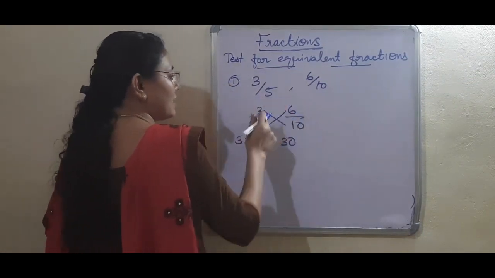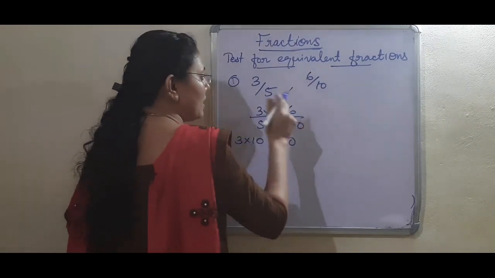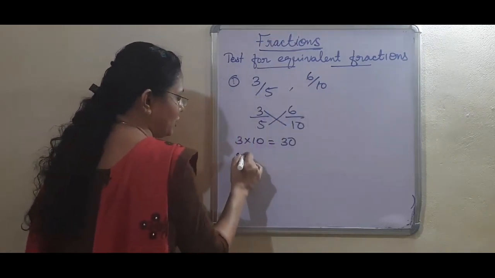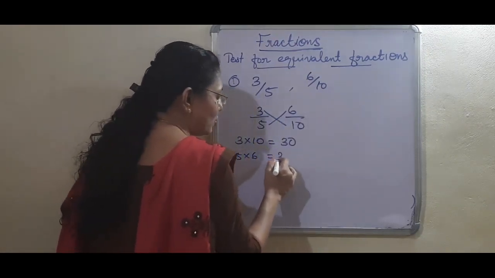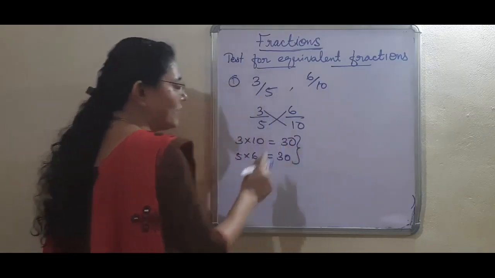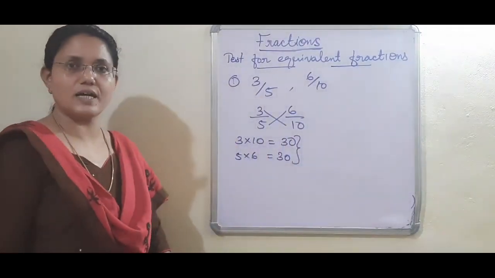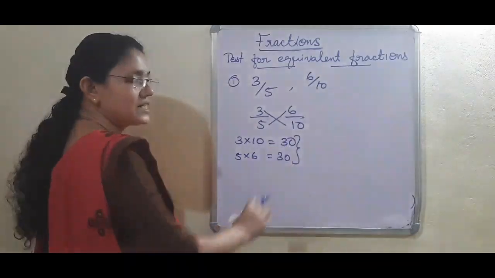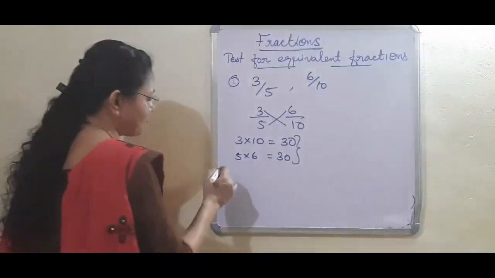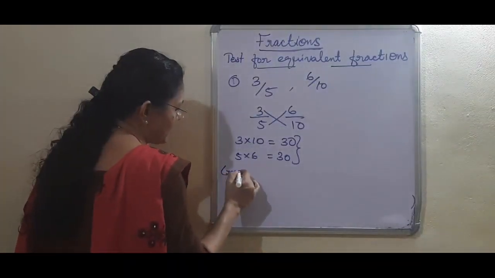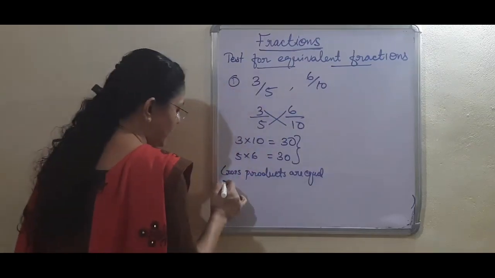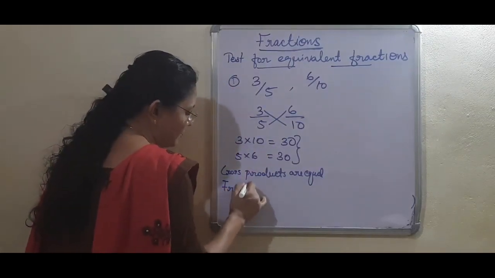And the denominator of the first fraction multiplied with the numerator of the second fraction: 5 into 6 is equal to 30. Now look here, both the cross products are the same, therefore the fractions are equivalent. Cross products are equal, fractions are equivalent.